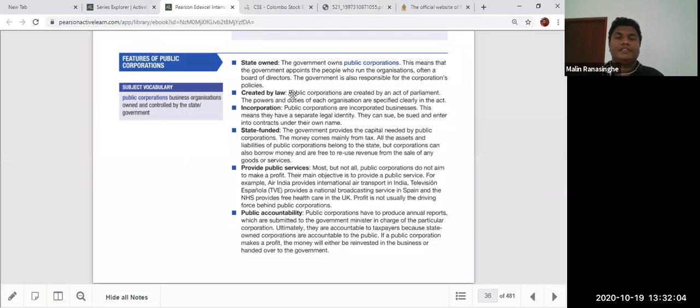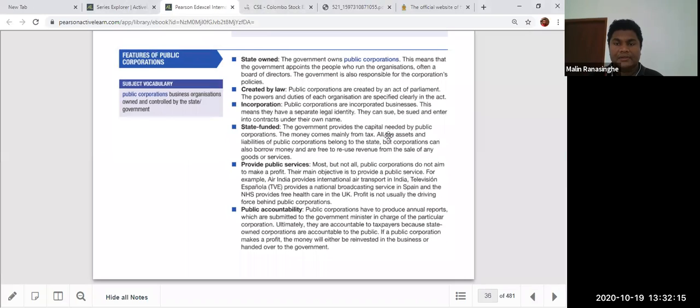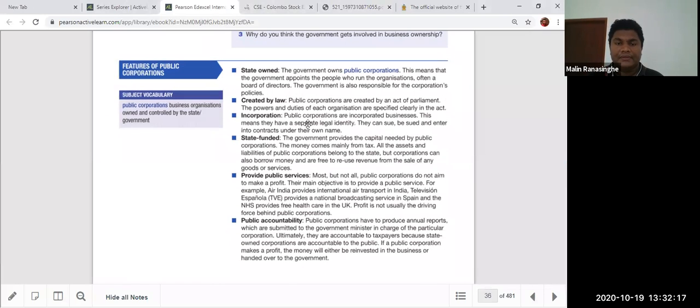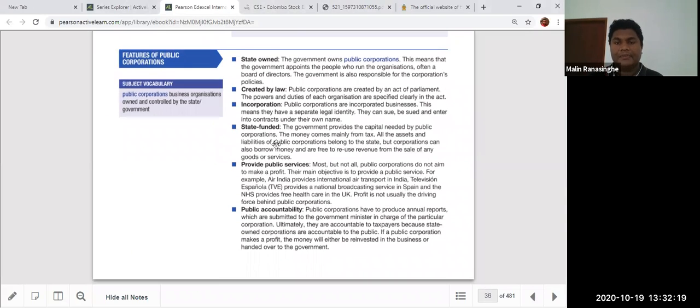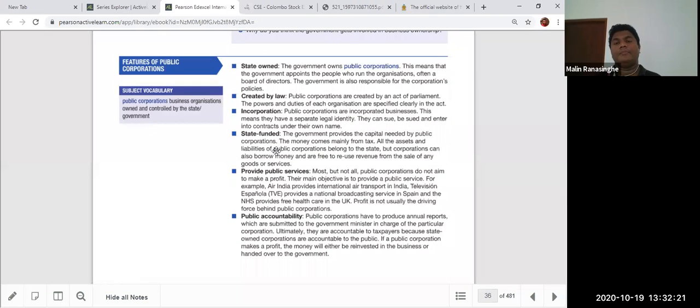Main features of public sector organizations. You can see the features: owned by government, created by law. Public corporations are created by law, an act of parliament. And also, it is an incorporated company. Even though it's headed by a minister, he is only serving for a particular term, it can be 5 years or something. He's only a temporary person who runs the organization.